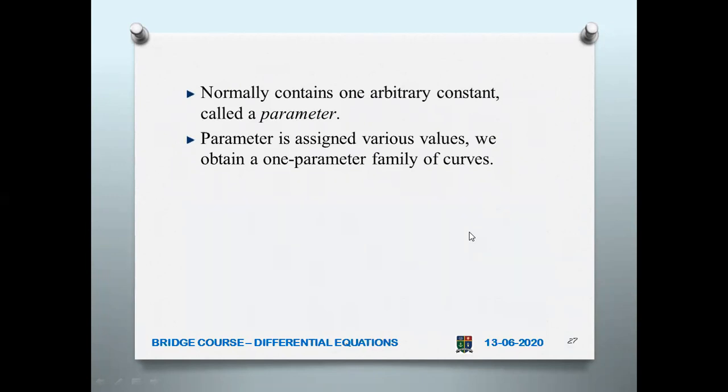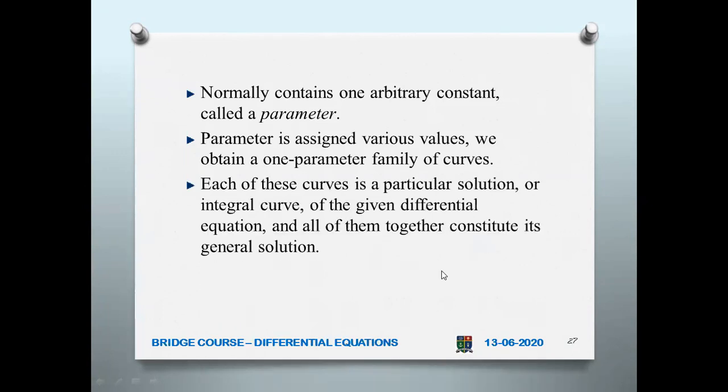For example, if you have x squared plus y squared equal to r squared, here r is a parameter. So for various values of r, you can form many circles with the origin as center. So x squared plus y squared equal to 1 squared, that is one curve. X squared plus y squared equal to 2 squared, that is another curve. But all are concentric, that is, the center is the same. So the parameter always builds the family.